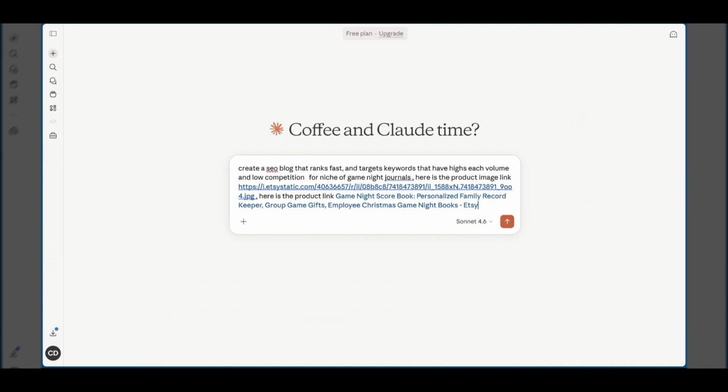And if you want to tell them what colors you want or the design style, you can, but they're pretty good at creating a blog that's in the theme. But you can also let them know if you want it to look a certain way, maybe to match your brand colors or your logo. You can upload that as well. You can add your logo here and tell them to match your logo. And so, yeah, this is the prompt that you're going to give it. Again, create an SEO blog that ranks fast, targets keywords that have high search volume.